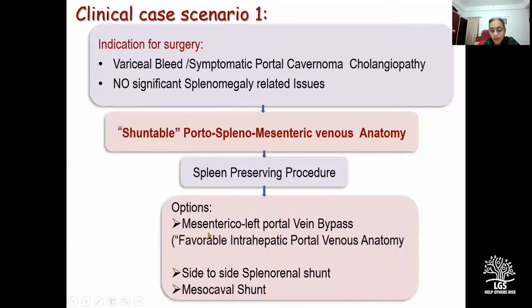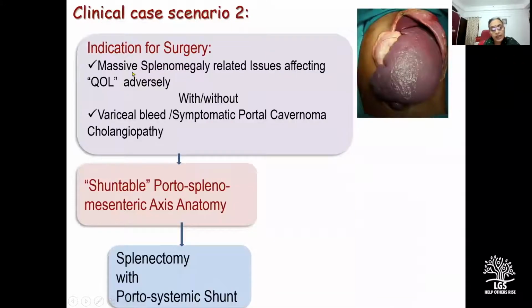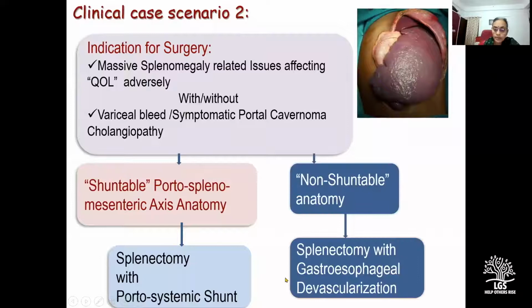The ideal would be a mesenterico-left portal vein bypass if the intrahepatic and extrahepatic portal venous anatomy is favorable, or else it could be a side-to-side splenorenal shunt or a mesocaval shunt. On the other hand, if the indication for surgery is massive splenomegaly with severe hypersplenism, with or without variceal bleed or symptomatic PCC, and the anatomy is shuntable, we would elect to do a splenectomy because this is the major cause of morbidity in that patient, and combine it concomitantly with a portosystemic shunt.